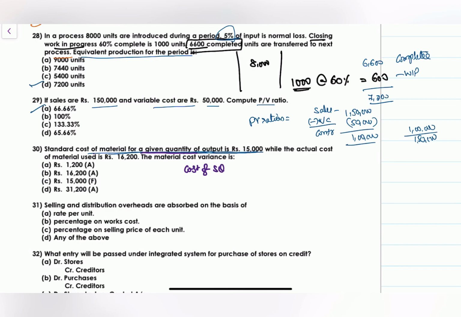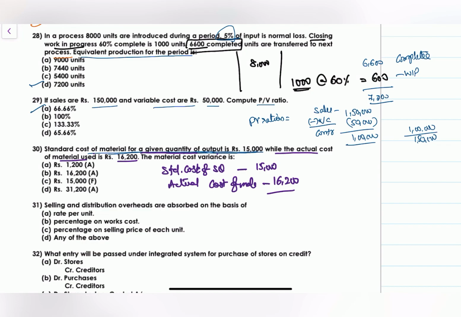Standard cost of material for a given quantity of output means standard cost of standard quantity of material 15,000, while the actual cost of material used is this much. Actual cost of material 16,200. So formula is how much?